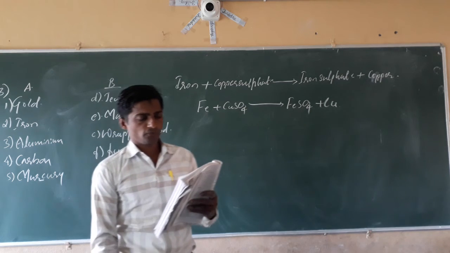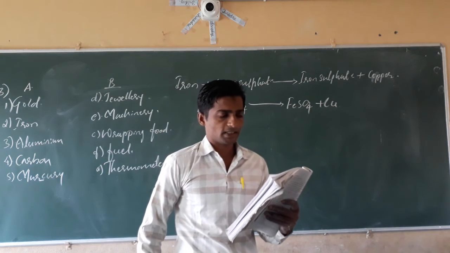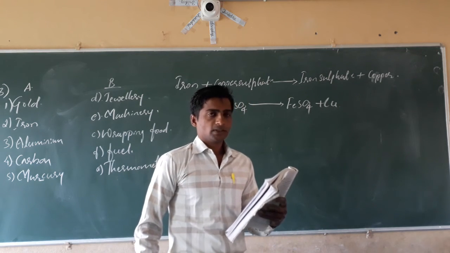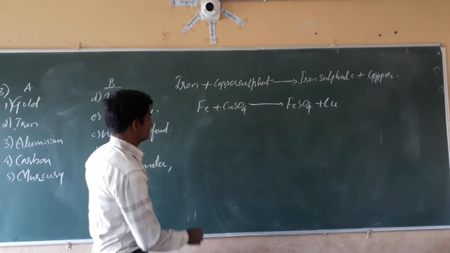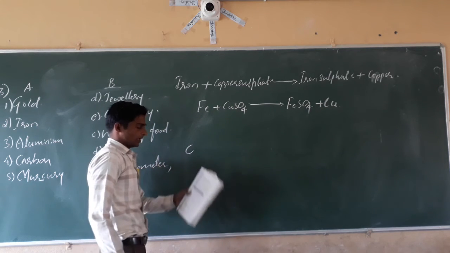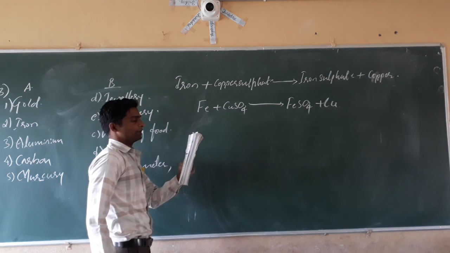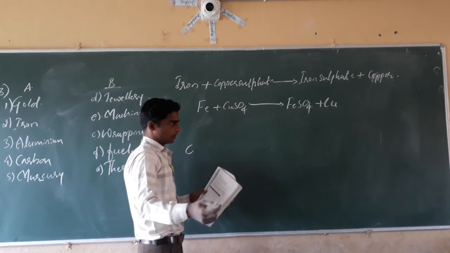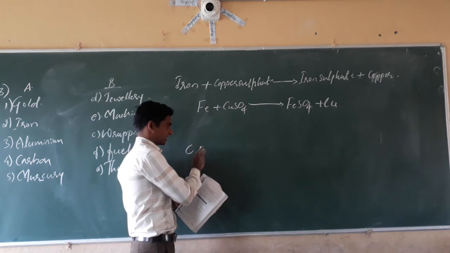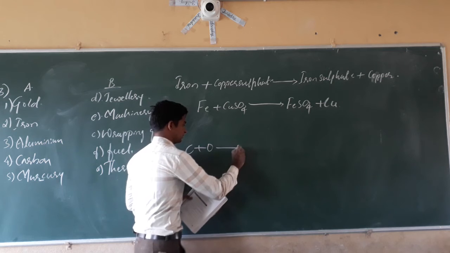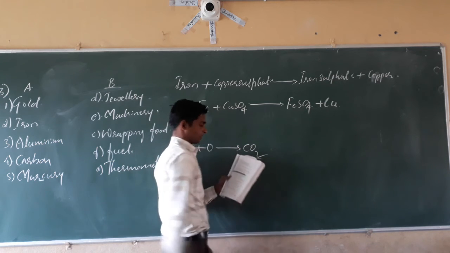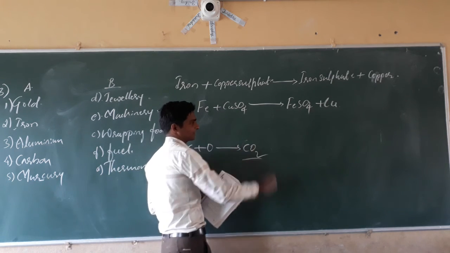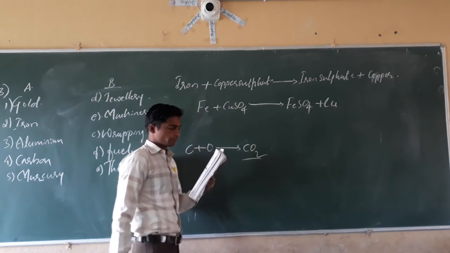Saloni took a piece of burning charcoal and collected the gas evolved in a test tube. See, charcoal means carbon. Burning charcoal means reaction with what? Oxygen. That gives CO2. Whatever gas is evolved, carbon dioxide gas, she holds in a test tube.